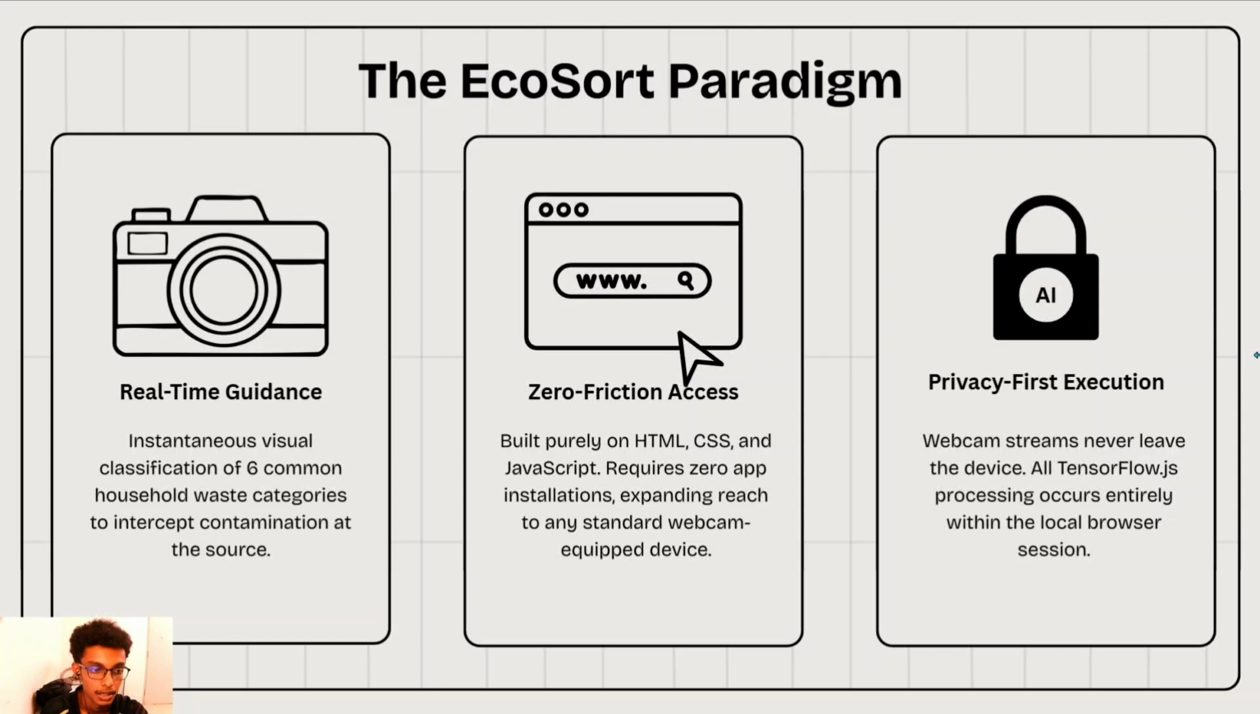First, real-time guidance. EcoSort provides instantaneous visual classification across 6 common household waste categories to intercept contamination the exact moment a user is about to throw something away. Second, we prioritize zero friction access. The platform is built entirely on native web technologies like HTML, CSS, and JavaScript. This means there is absolutely zero app installation required. It extends our reach to any standard webcam-activated device instantly.